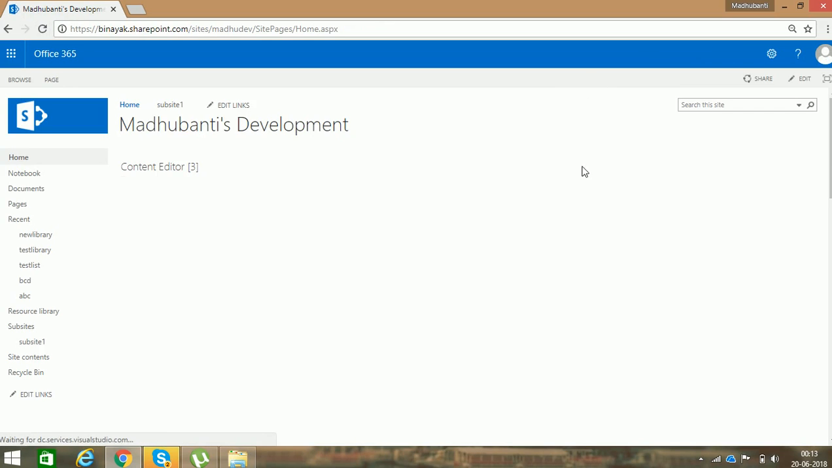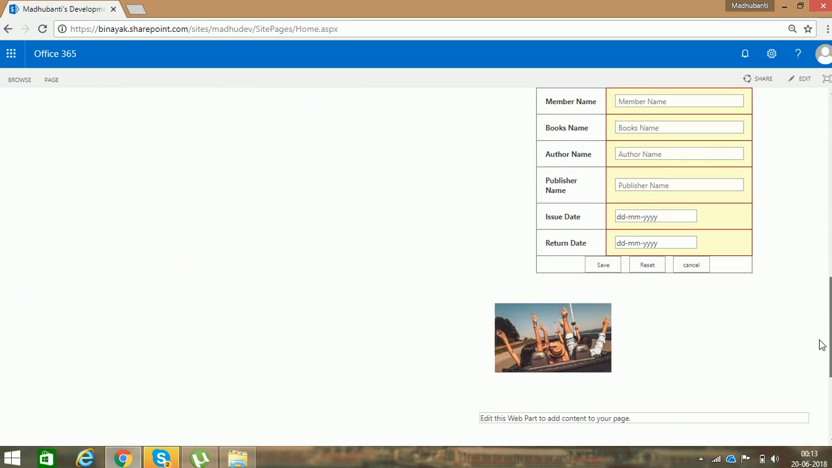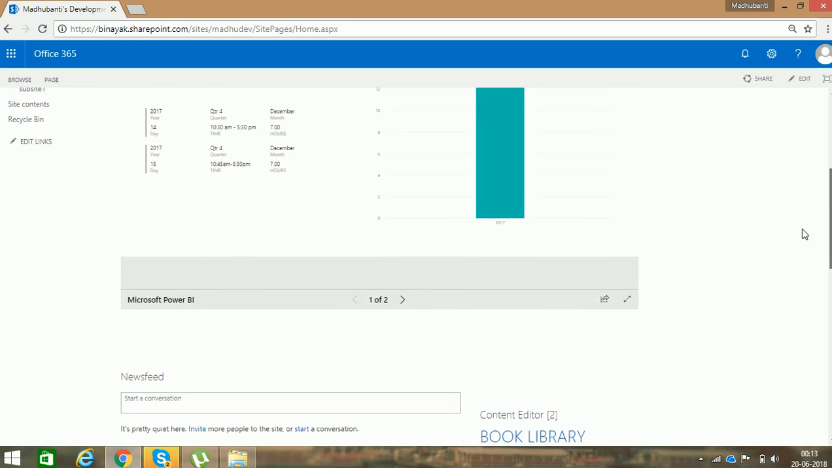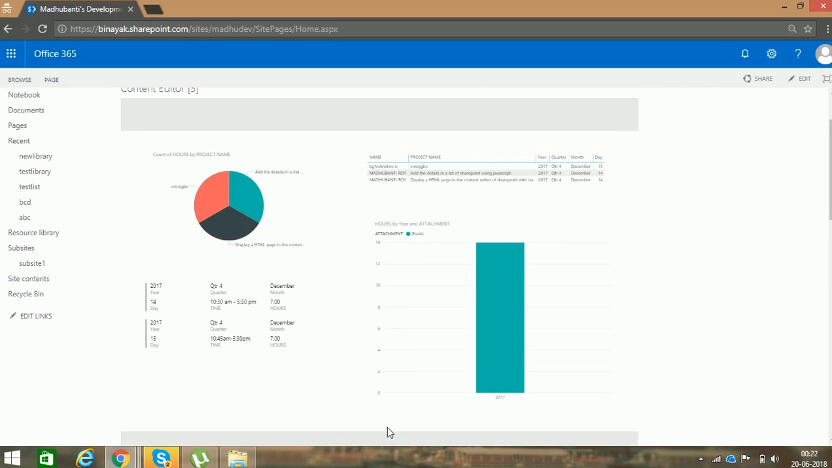And in our page you can see the content. So this is the easy method to add a web part in your SharePoint.